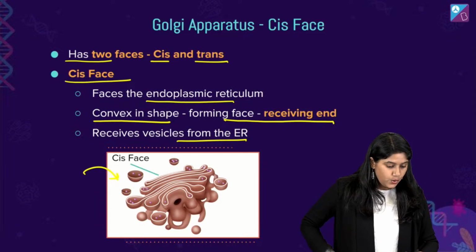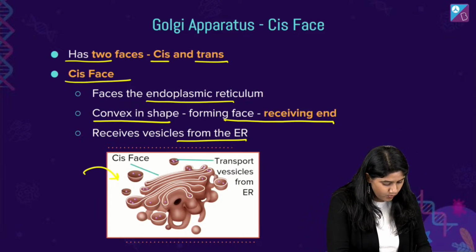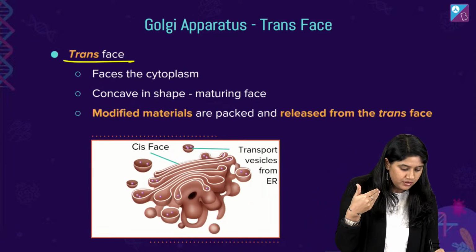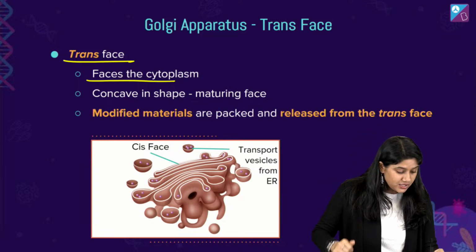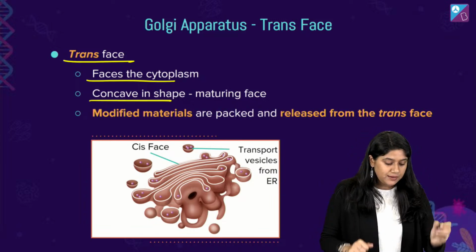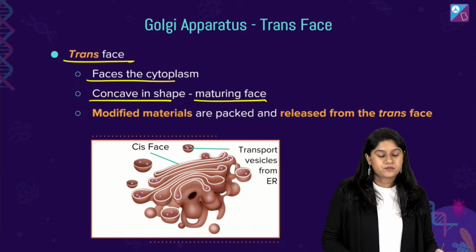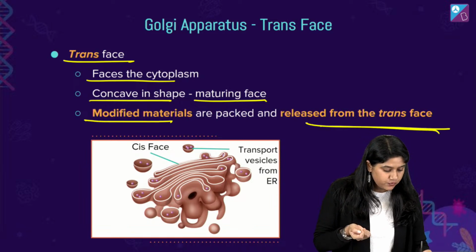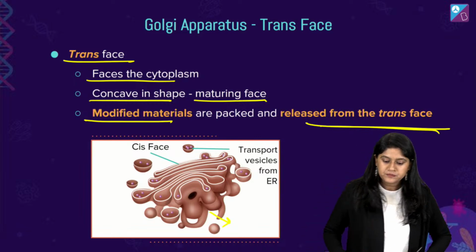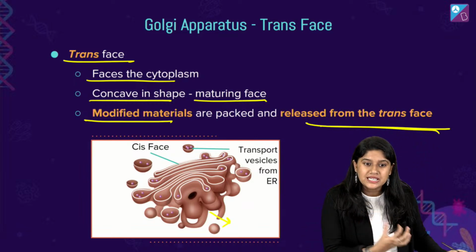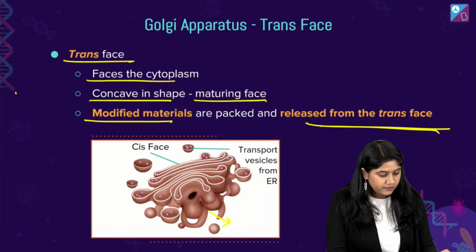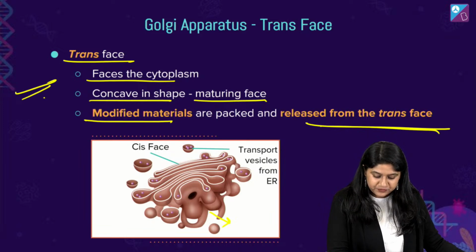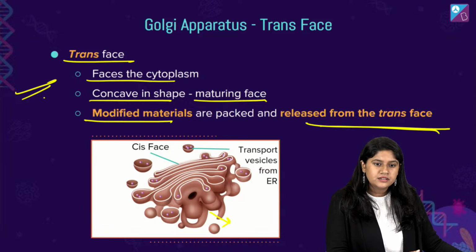Then of course, we have the trans phase. It faces towards the cytoplasm, right? It is concave in shape, and it's a maturing phase. Modified materials are packed and released from the trans phase, from this side. Okay? Clear? So we have glycoproteins, glycolipids, all of these that are released from this particular side, the trans phase. Everyone, are we clear?